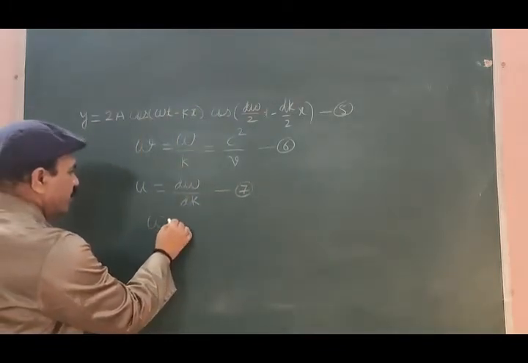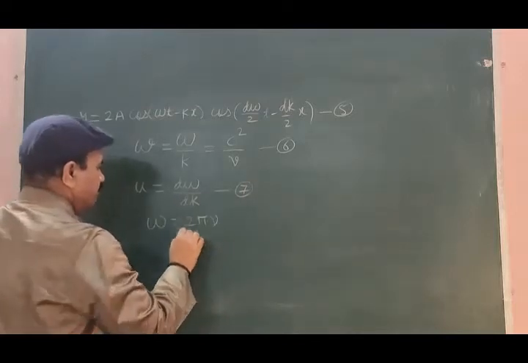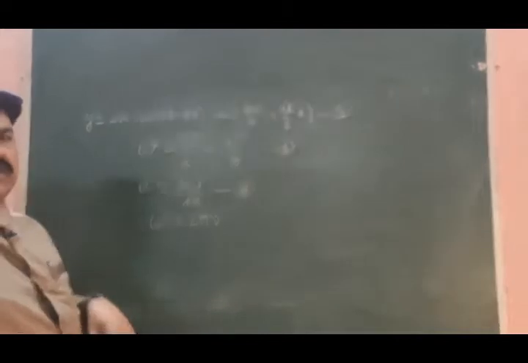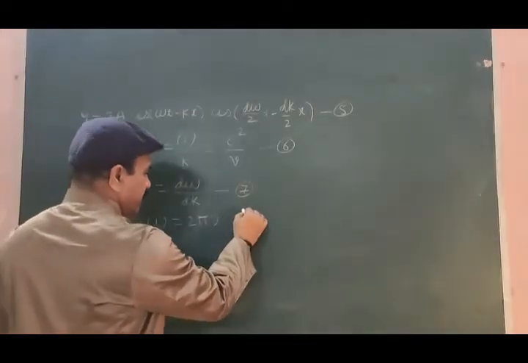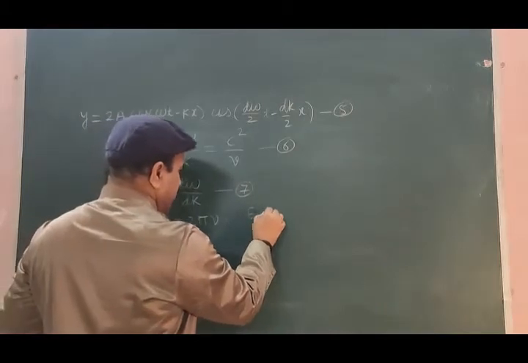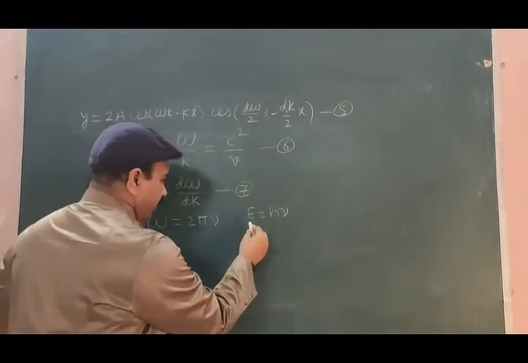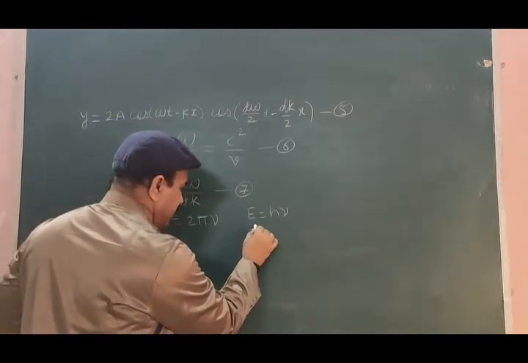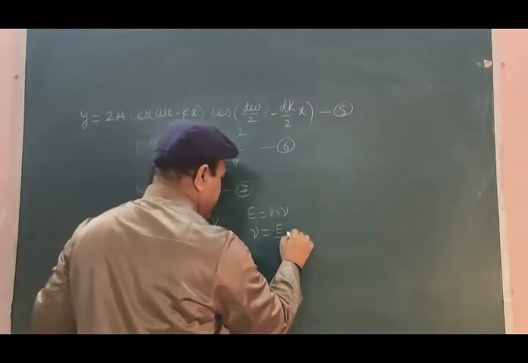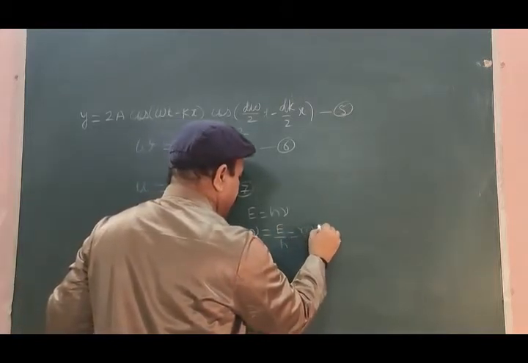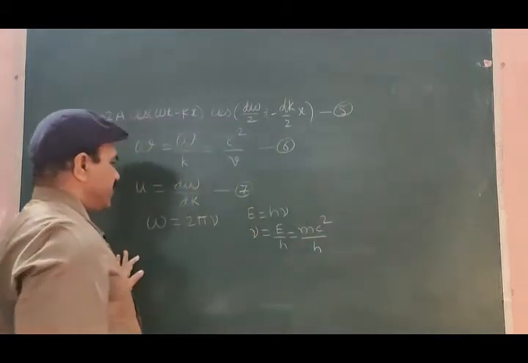As you know, omega is equal to 2 pi nu, where 2 pi is constant. We know one more equation, E is equal to h nu. From this, nu is equal to E divided by h, that is further mc square divided by h.